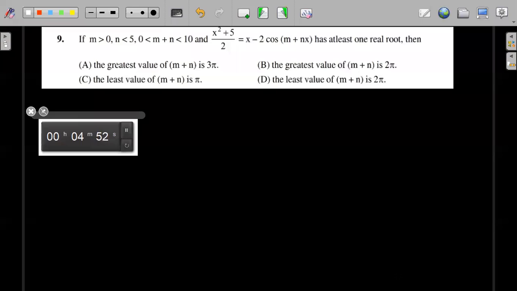This is a multiple choice question. Okay. So this was asked in JEE Advanced. Multiple choice, 4 marks question.